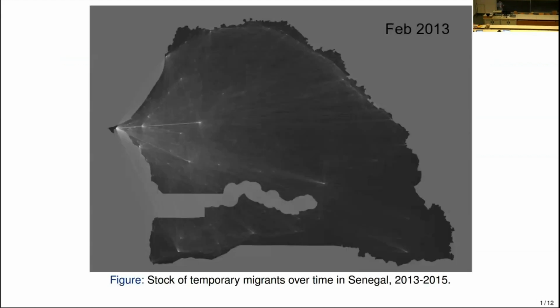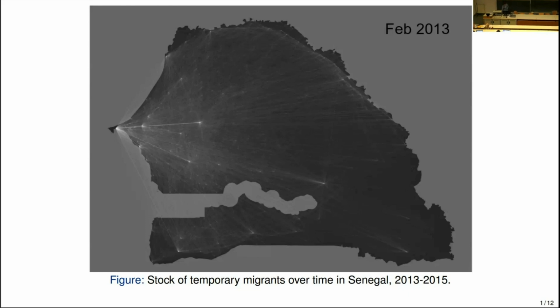So I wanted to show you this map firsthand, as it hopefully illustrates the fact that we can capture temporary or short-term movements with mobile phone data with that level of granularity. So we have here over 900 locations across which we can calculate the stock of temporary migrants for any period of 15 days and over a period of 3 years.